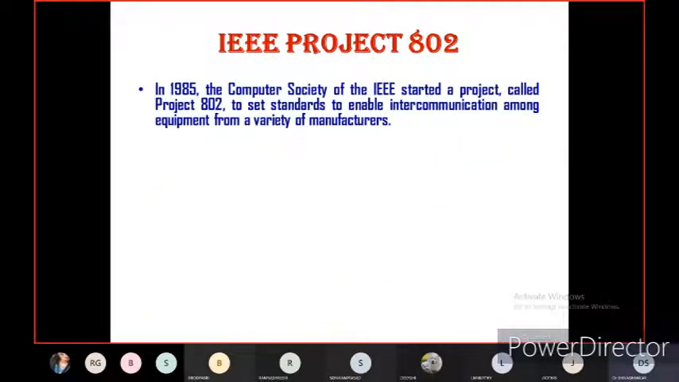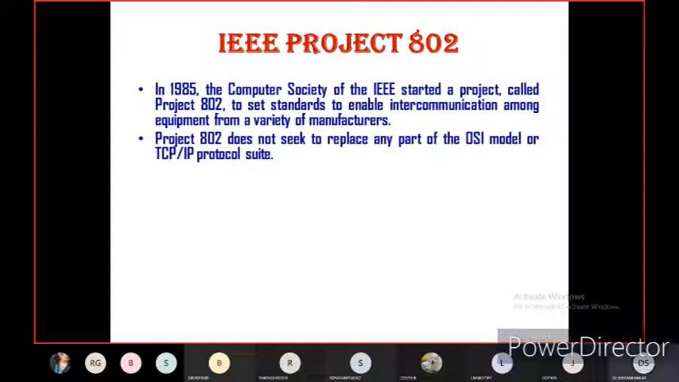In 1985, the Computer Society of the IEEE started a project called IEEE 802 to set some standard norms to enable intercommunication among computer devices from a variety of manufacturers. IEEE 802 does not seek to replace any part of the Open Systems Interconnection model or the TCP/IP protocol suite.